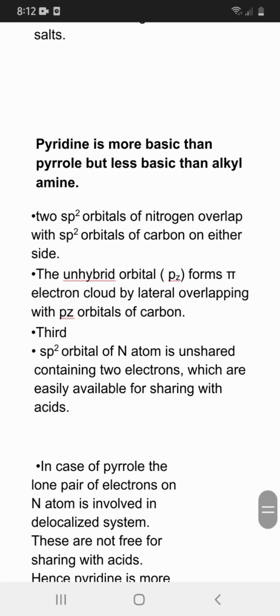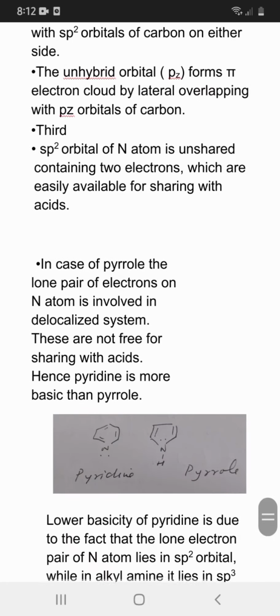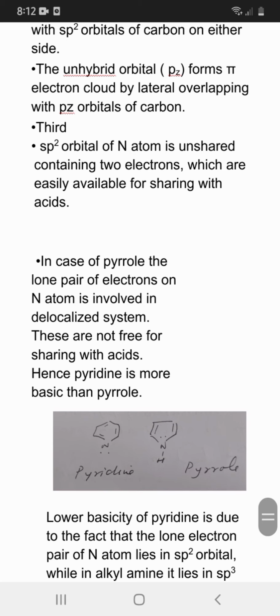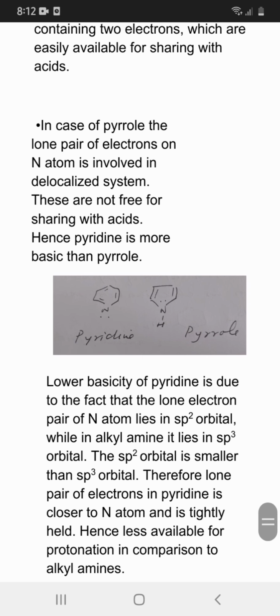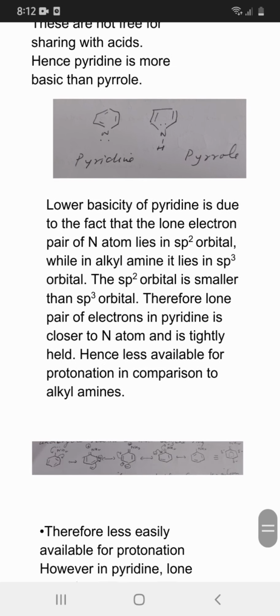The sp2 orbital of the nitrogen atom is unshared, containing 2 electrons, which are easily available for sharing with acids. In the case of pyrrole, the lone pair of electrons on the nitrogen atom is involved in the delocalized system. These are not free for sharing with acids, hence pyridine is more basic than pyrrole.